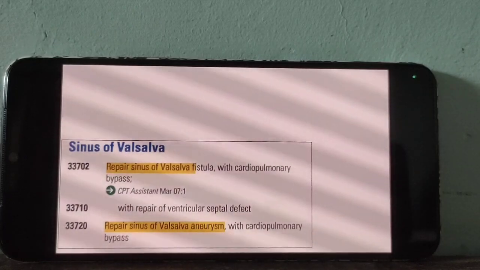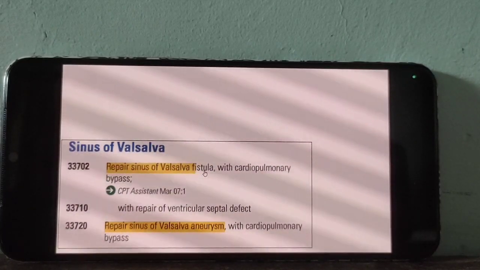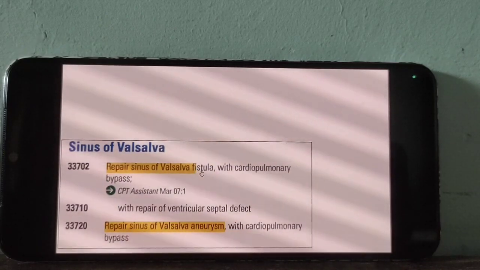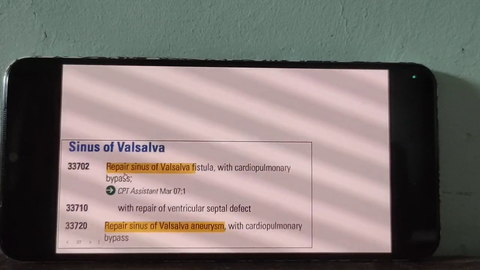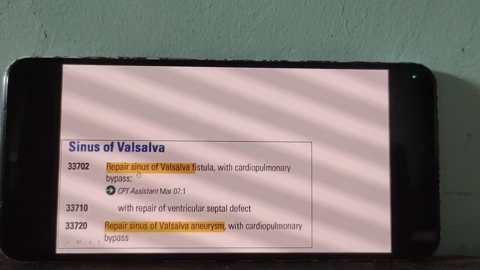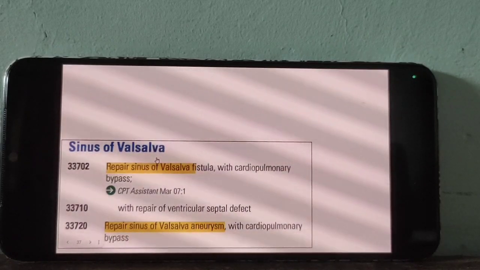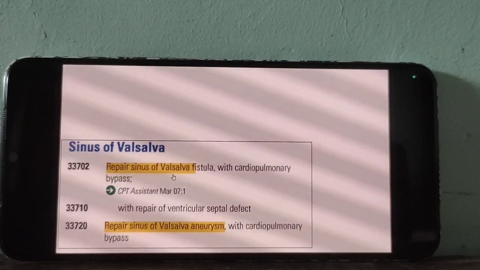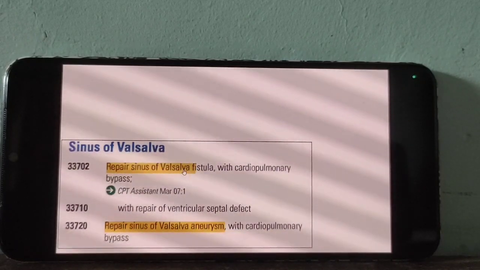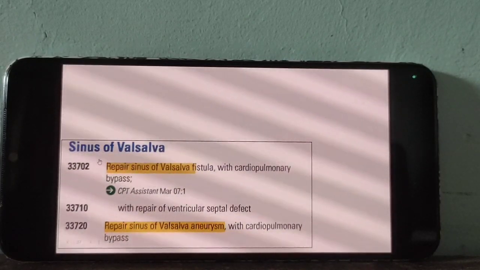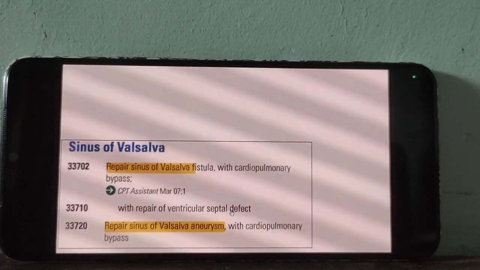Everybody take the meaning of the term fistula. Fistula means abnormal opening. For a Valsalva fistula, 702. Ventricular septal defect, 710. If the doctor performs a procedure for Valsalva fistula with ventricular septal defect, 702 with 710.